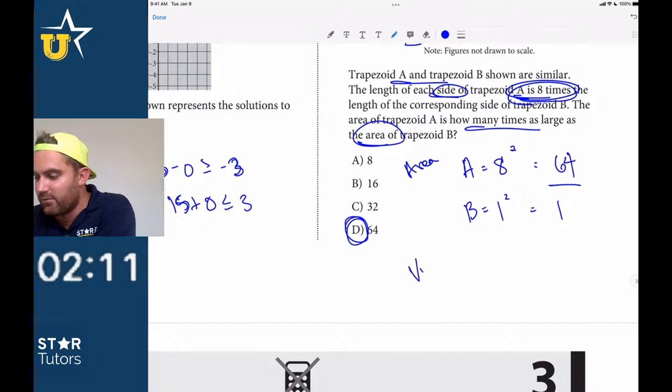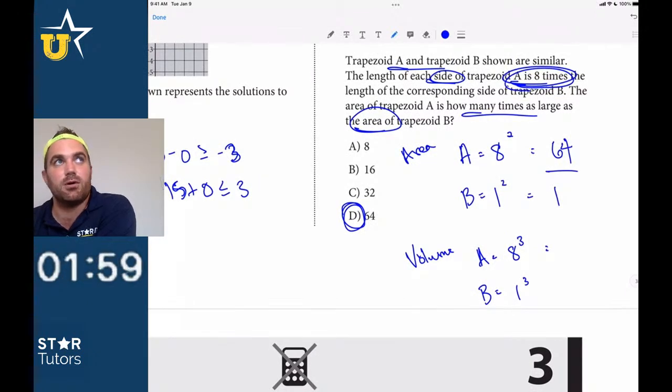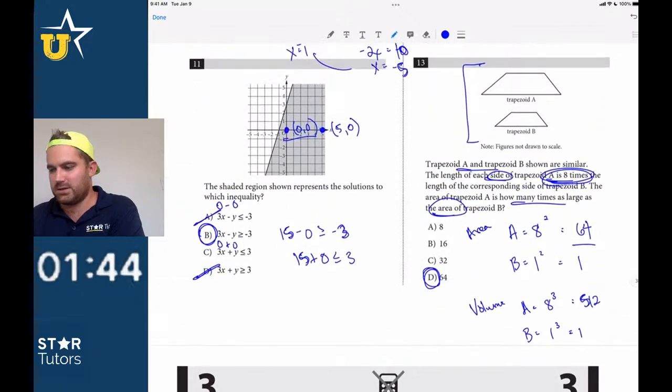If they ask you for volume, how many times greater is the volume? You do the exact same thing, except you cube it. So if I'm looking at this, I say 1 cubed, how much greater would the volume be? 8 cubed, what is that, 64, 256? 512. 8 cubed, I think, is 512. And 1 is still 1, so that would be 512 times greater volume. So I think that one should be D.